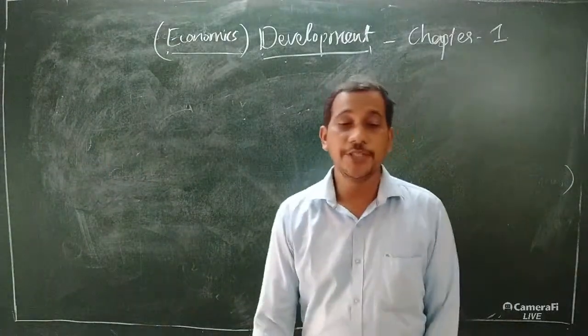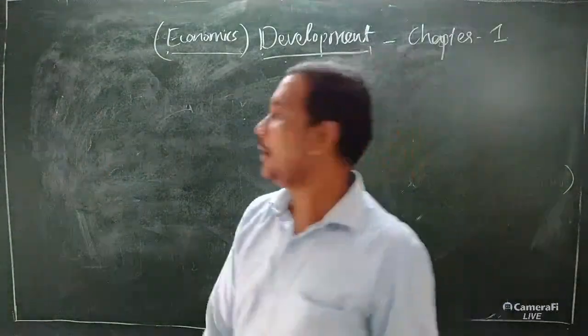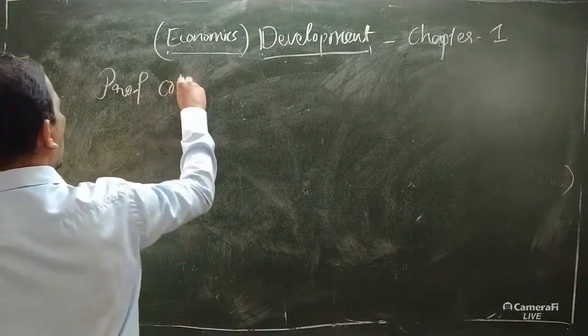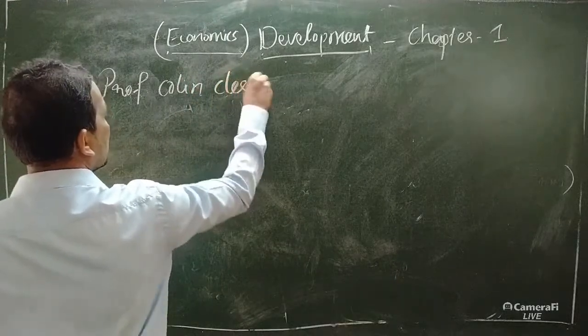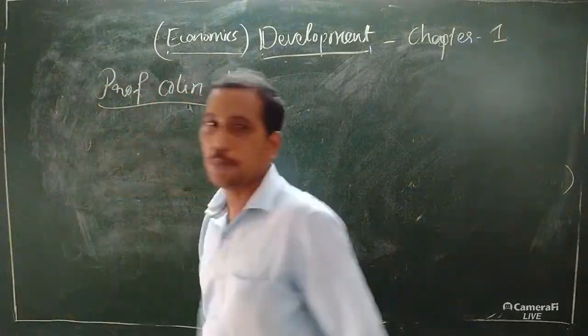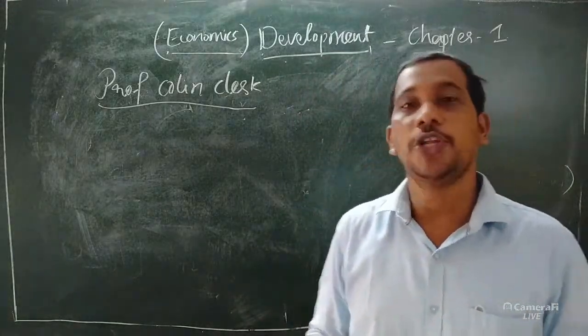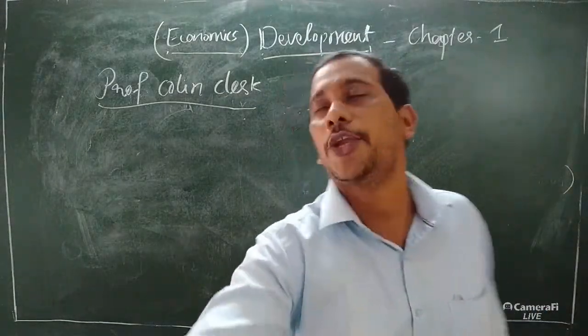After that, another economist, Professor Colin Clark, gives a statement about economic development. What is economic development?